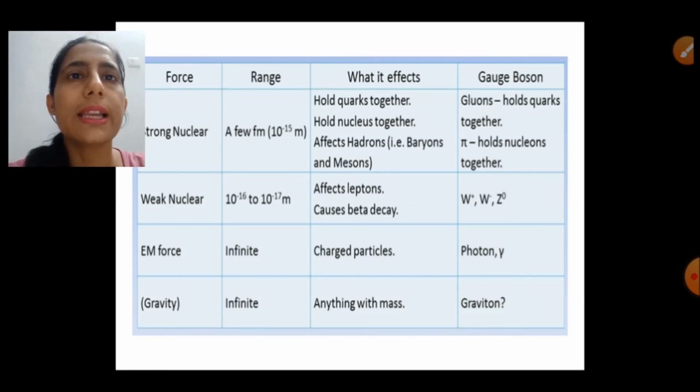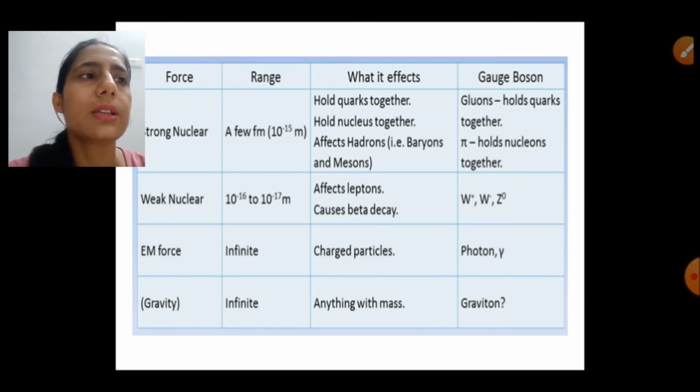Third is the electromagnetic force, and its range is infinite. It exists between charged particles, and photons are the mediators of the electromagnetic force. And fourth, we all know the gravitational force. Its range is again infinite, and it affects anything that has mass, and the mediator of the gravitational force is the graviton.